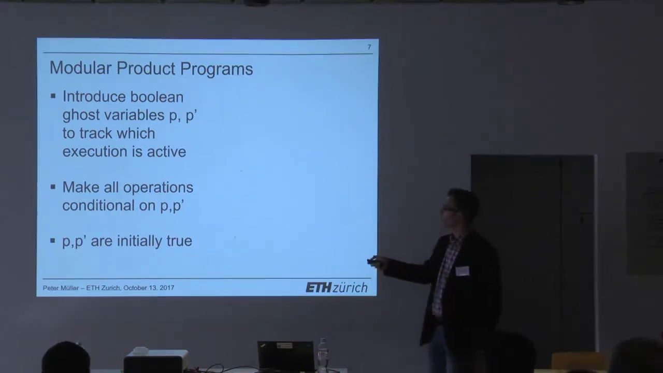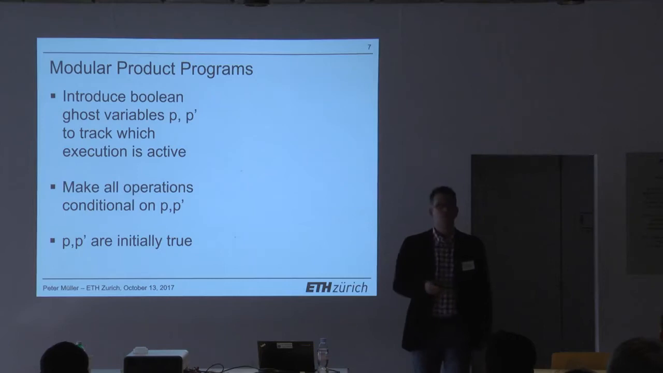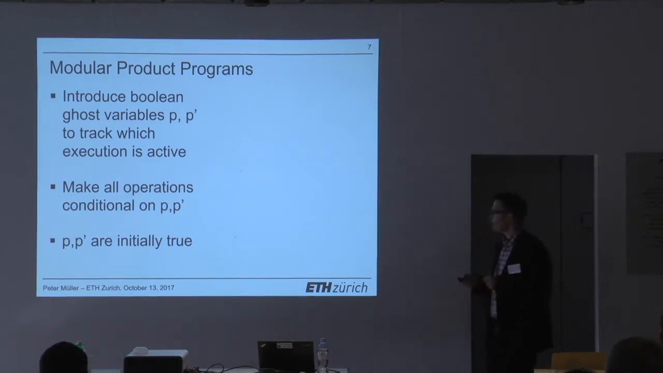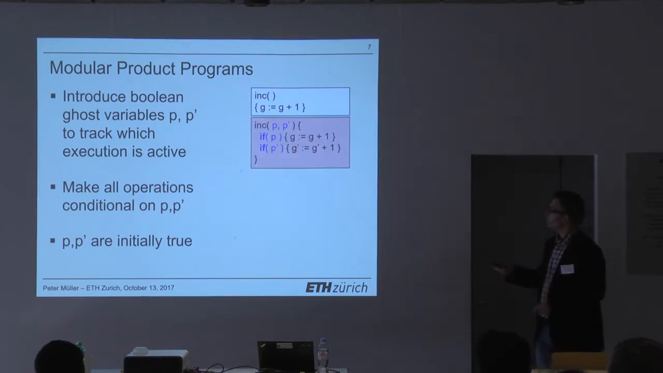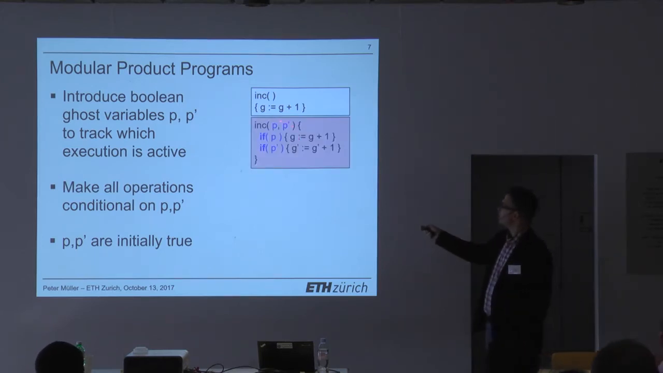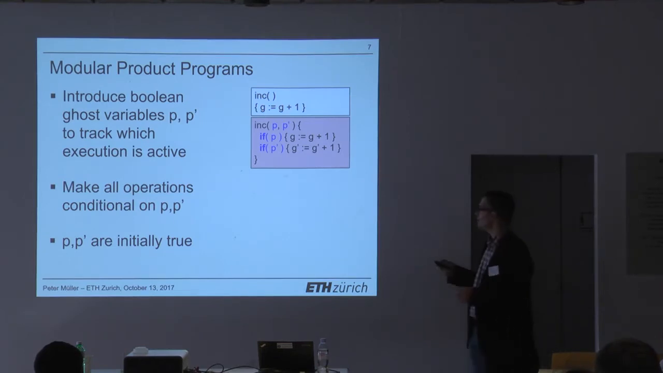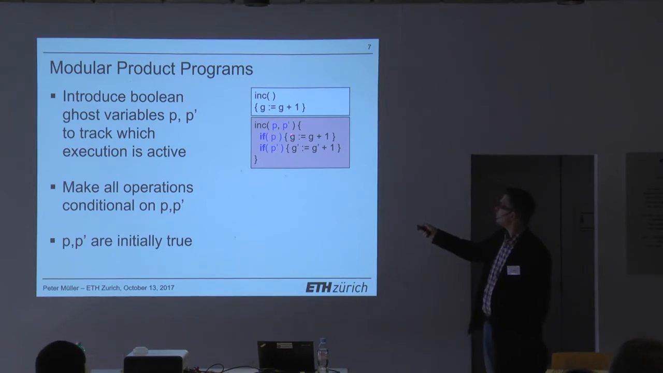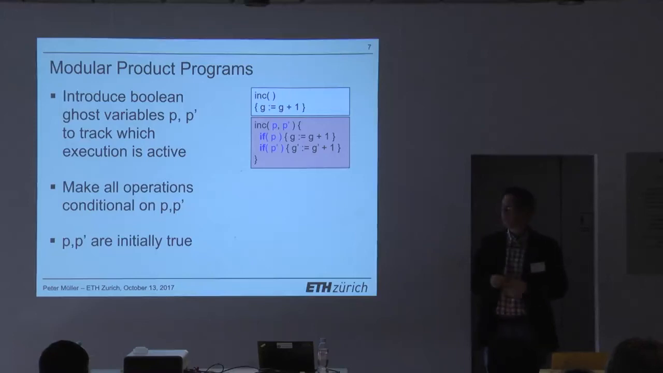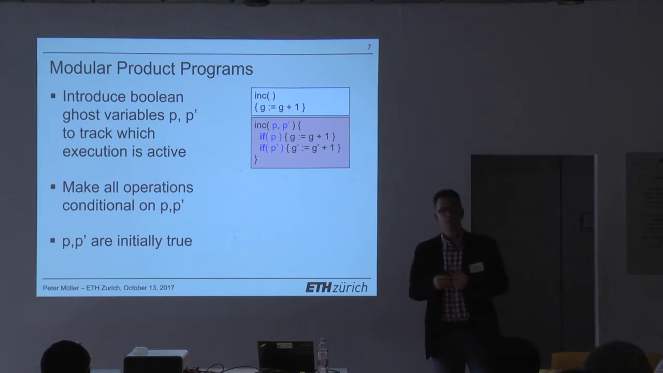And then we make all the operations of the program conditional on p and p prime. So we do that on every single procedure. So if you have this inc method as before, we would introduce these two ghost parameters to inc, p and p prime, expressing whether the first program execution we consider in our non-interference proof calls inc, and whether the second one calls inc. Okay? And so if p is true, we will increment g. If p prime is true, we will increment g prime. Okay? Then we still have this idea of a product program, but pushed further down into the procedure.